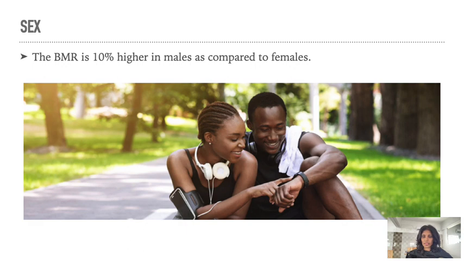And the next factor is sex. Gender plays a major role. Normally men have more muscle mass compared to women. The BMR is 10% higher in males as compared to females. Men tend to be larger, partly decided by their genes as well. They have more lean mass, and that's a major contributing factor for men having higher BMR. Women, on the other side, have more fat percentage than men. This is another factor that influences your BMR, which is directly connected with your weight.